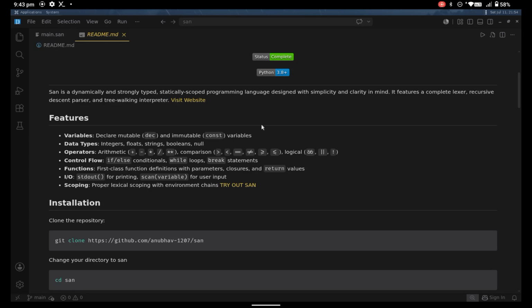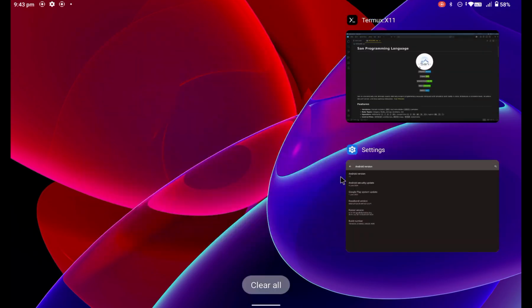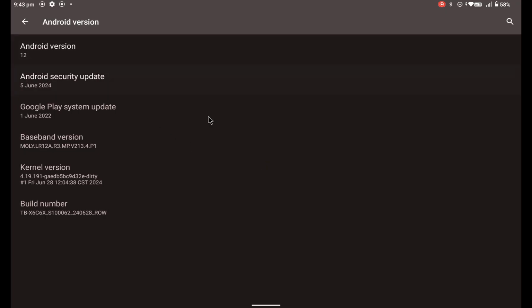Hi everyone, I'm Anubhav and this is San, a programming language that is built entirely on Android. Here is my Android version, which is 12.